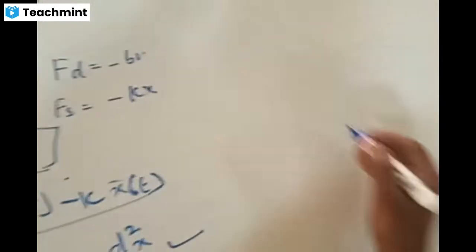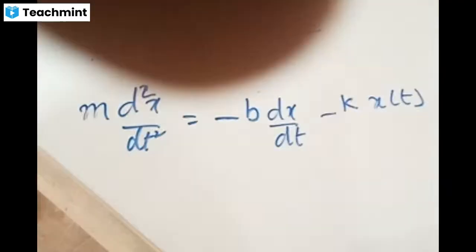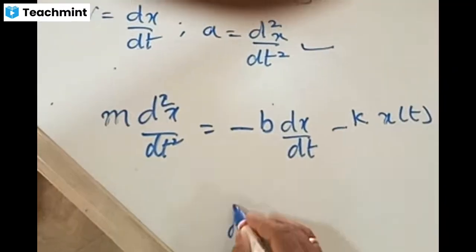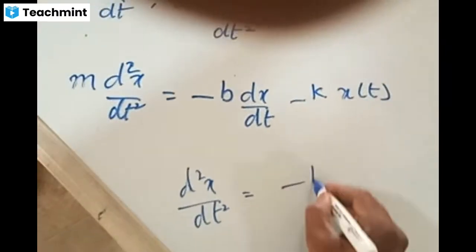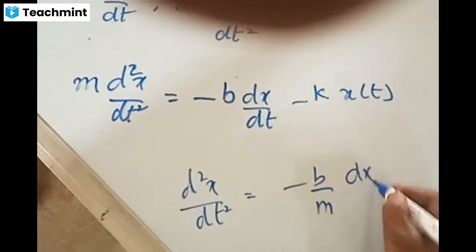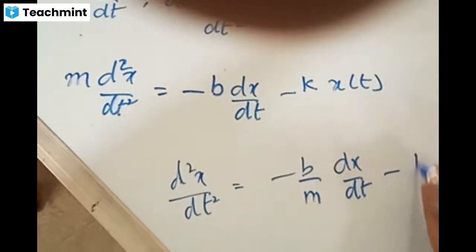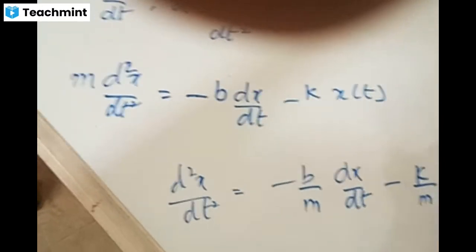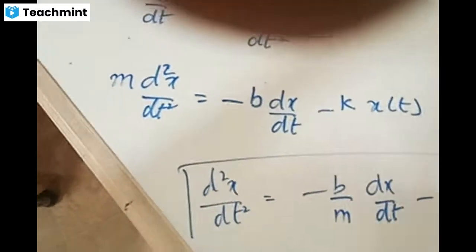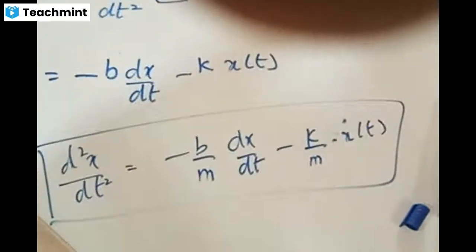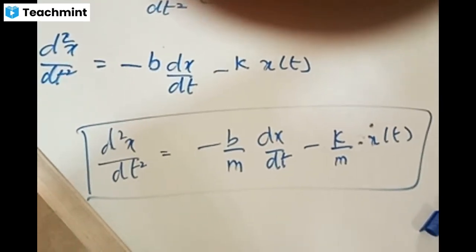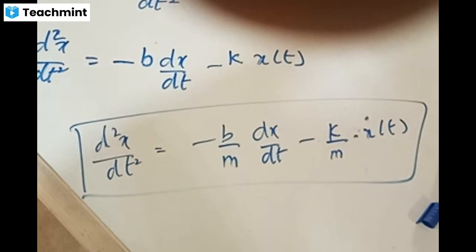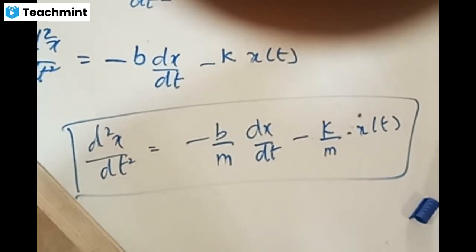Then I'll write here: taking m to the other side, let us check what we get. d square x by dt square is equal to minus b by m times dx by dt minus k by m times x of t. Just taken m to the other side. If there are any errors in that, you can rectify and let me know.